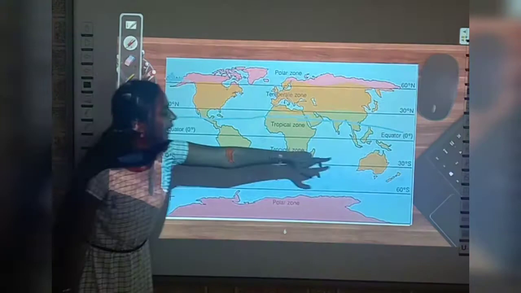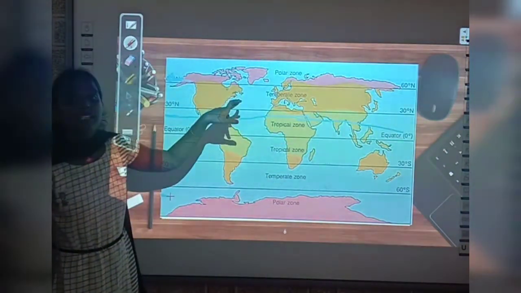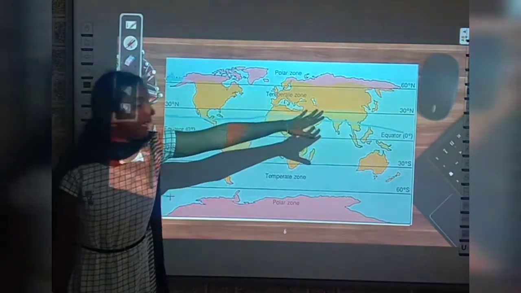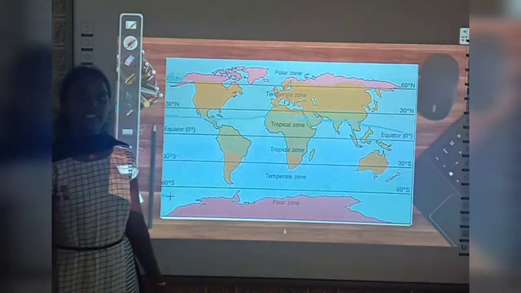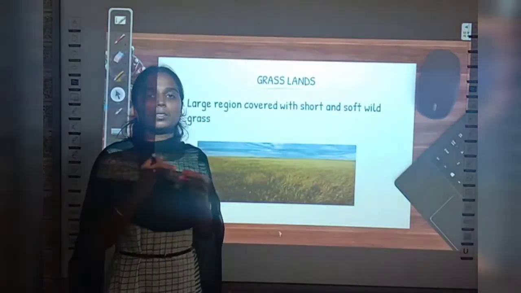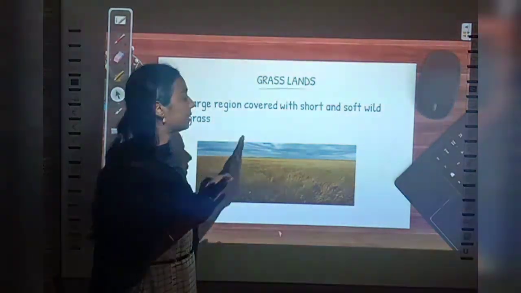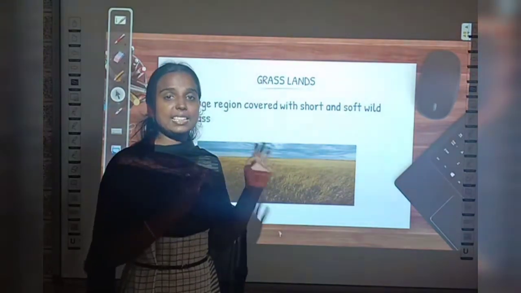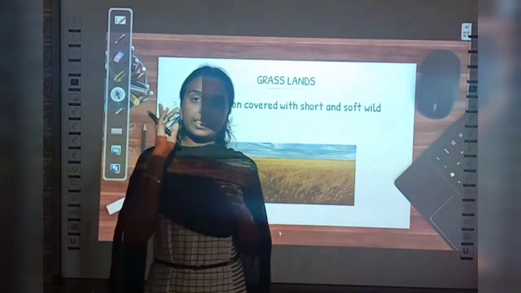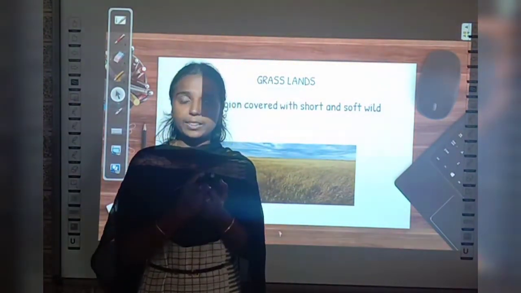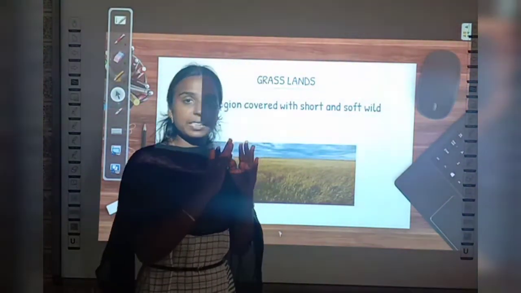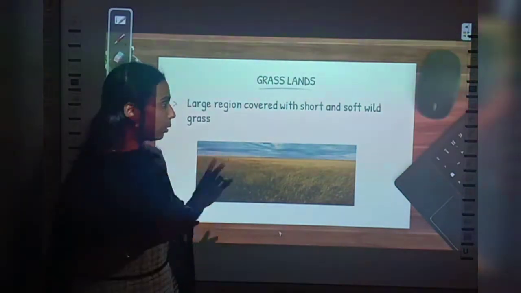So all these yellow colored regions show the location of the temperate zone. The temperate zone is spread across these yellow colored regions. One of the important features of this temperate zone is grasslands. We can see more grasslands in this temperate zone. In the torrid zone we have seen equatorial rainforest and tropical desert, right? Like that, one form of physical feature we can see in the temperate zone is grasslands.